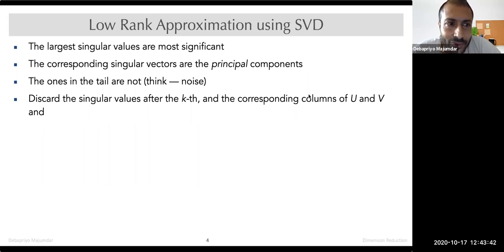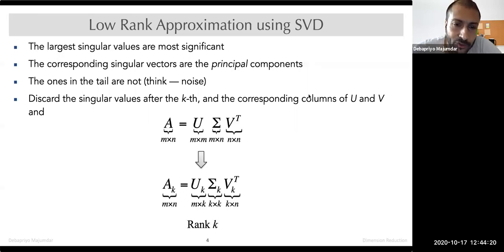So what do we do? We discard the singular values after some kth. Now this k will be chosen by us. In the two-dimensional toy case, you can discard the second singular value, only the first one is important. But if you're coming from a very high dimensional scenario, maybe you take the first 200 or the first 500 singular values. So discard the singular values after the kth and the corresponding columns of u and v. That means you only take the first k columns of u, first k columns of v, and the k cross k submatrix of sigma.